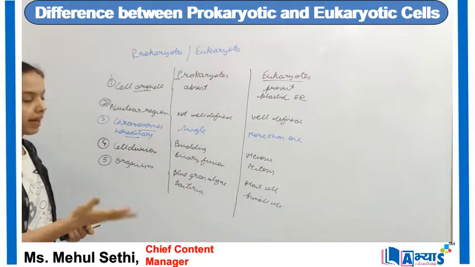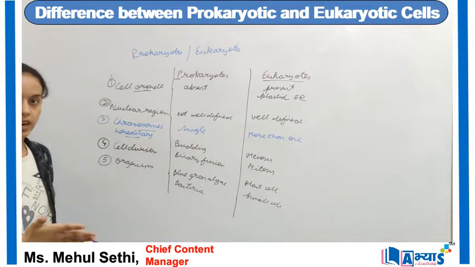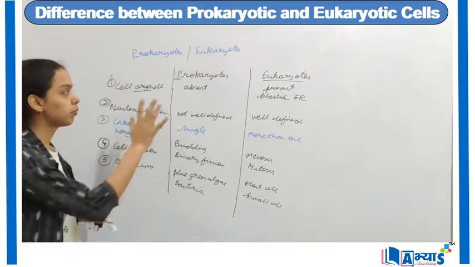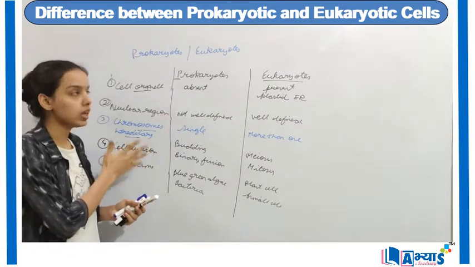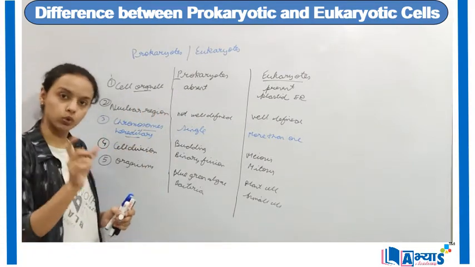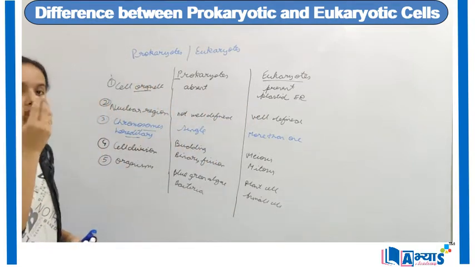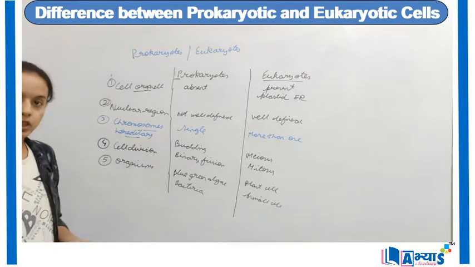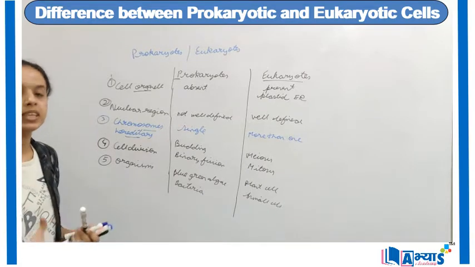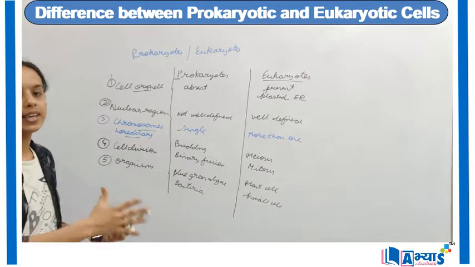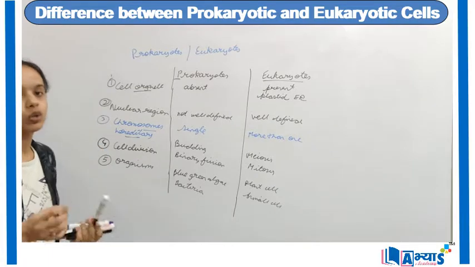So this is the comparison between prokaryotes and eukaryotes. The basic difference is that prokaryotes are primitive in nature, they don't have a well-defined nuclear region, and eukaryotes have a clearly well-defined nuclear region. They have many chromosomes, they have the nucleolus, they have the nucleus, as well as a double-membrane nuclear membrane.